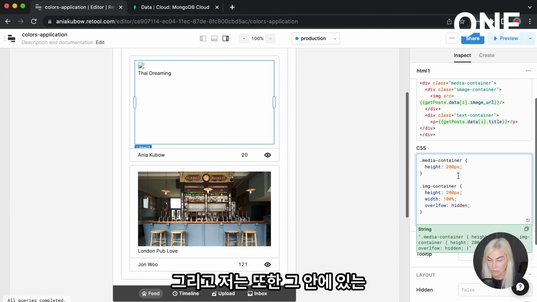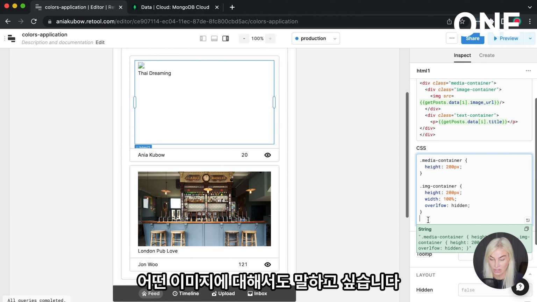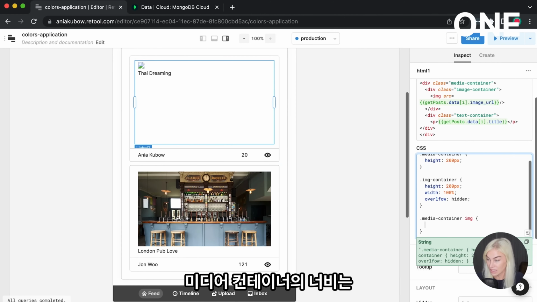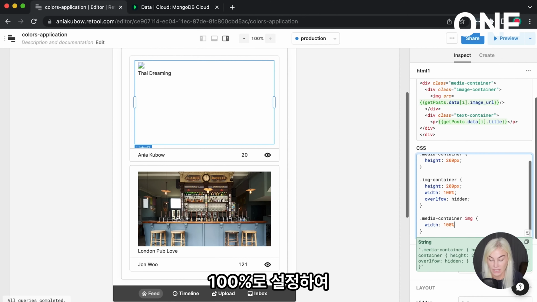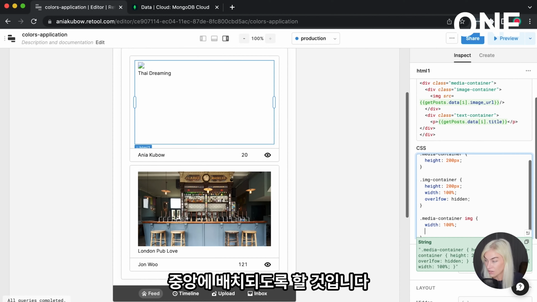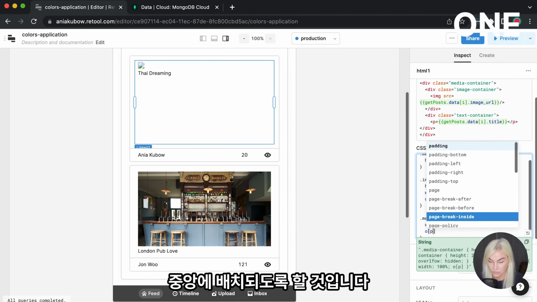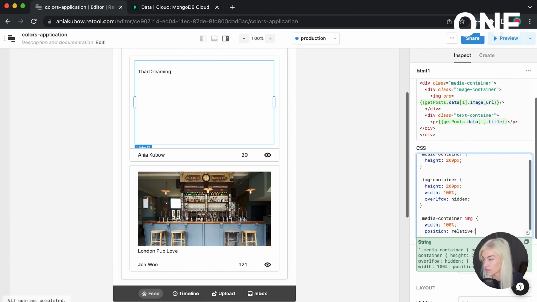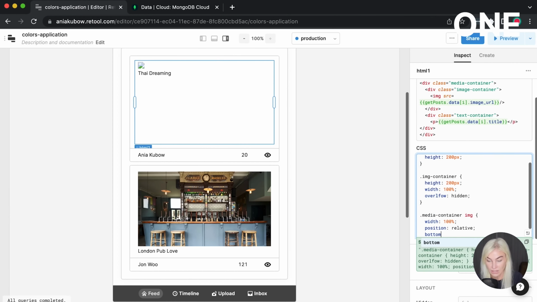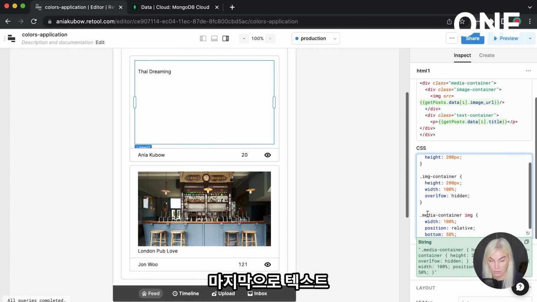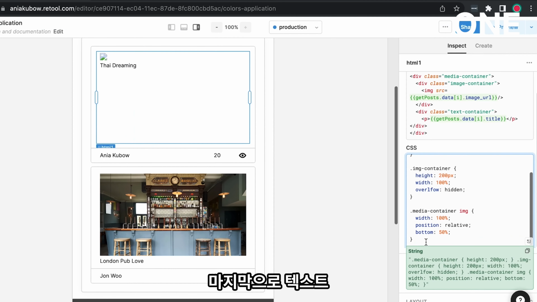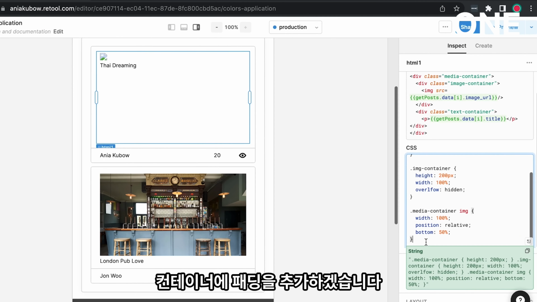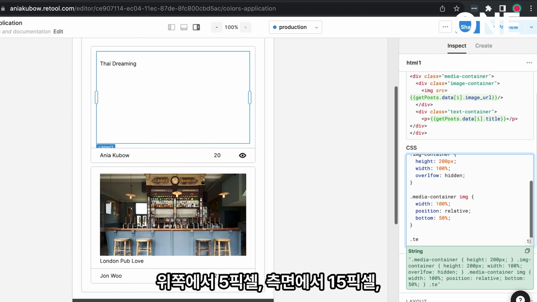Great. And I'm also going to say that any image that lives inside the media container is going to have a width of 100% to make sure that any image is stretched out to the width, and then position relative and just center it. So that means from the bottom, I just want it to be 50%. And one last thing, let's get the text container.